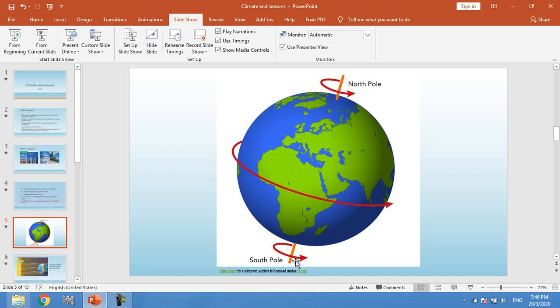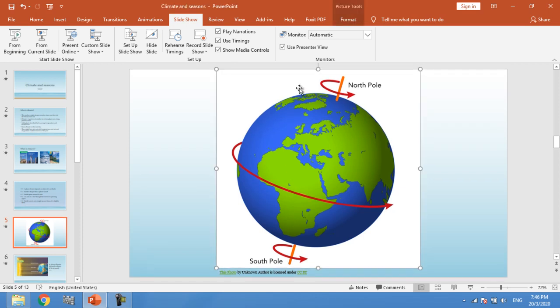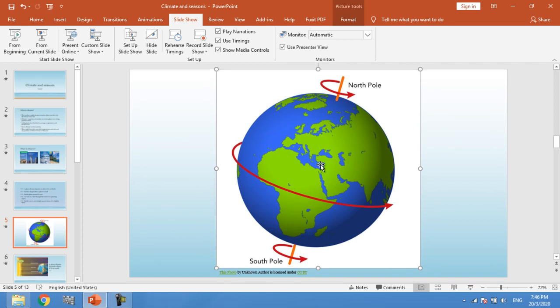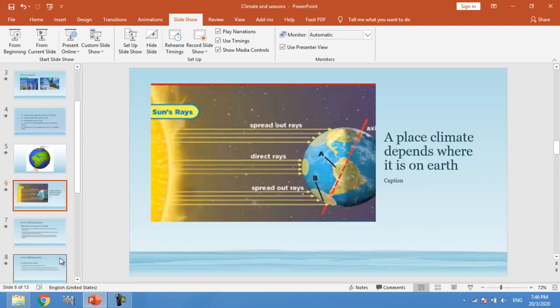And as you see, it is not straight, it is tilted. So the location of a certain area on the Earth affects its climate. How?